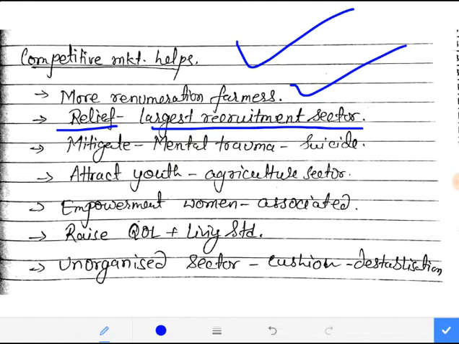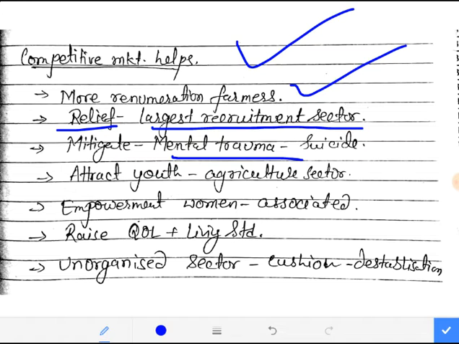That's why they are facing mental trauma also. So there are prospects that if a competitive market comes into the agriculture sector, then of course there will be agricultural reforms, and the mental trauma which is being faced by the farmers as of now will not be faced by them anymore in future.